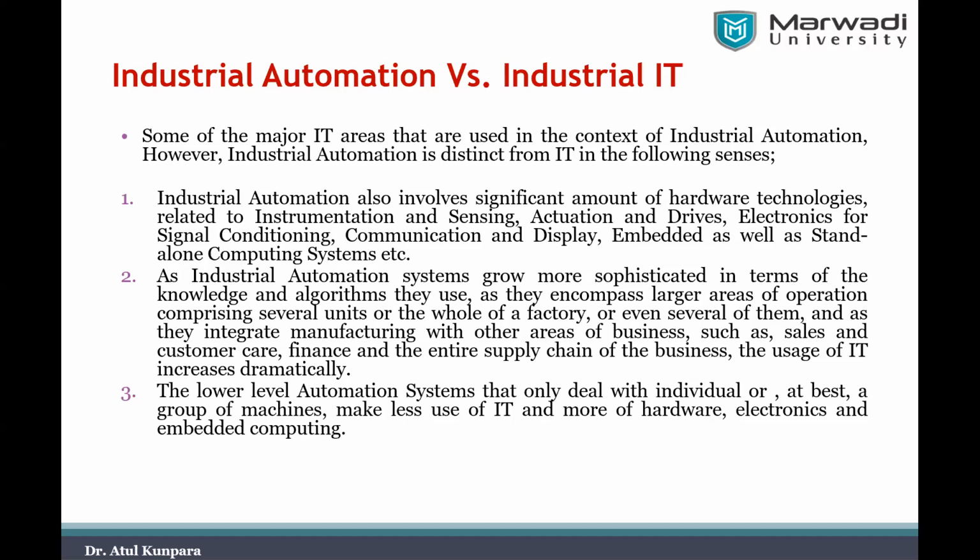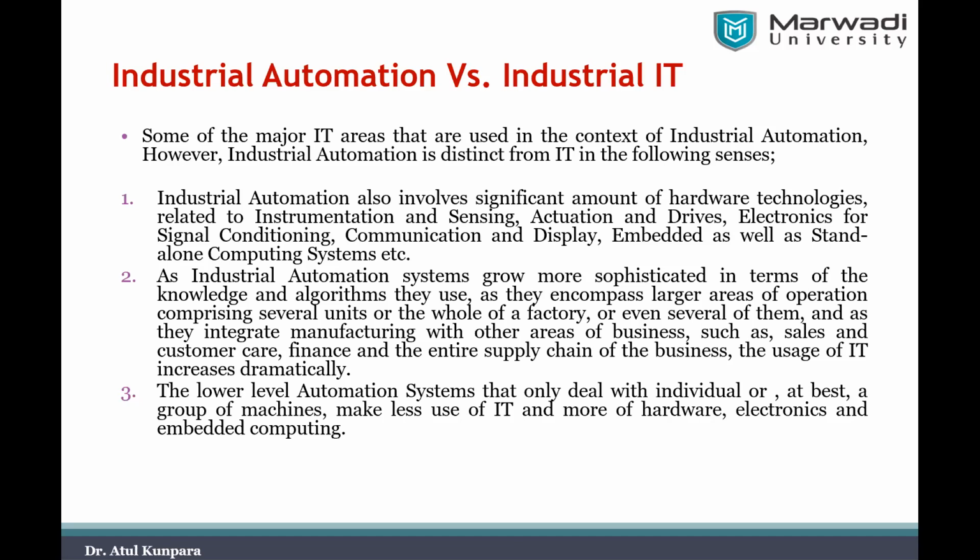So this is the first point, which makes clear that industrial automation uses hardware as well as software parts, whereas in information technology we only have software computing parts. This makes the difference between these two clear.